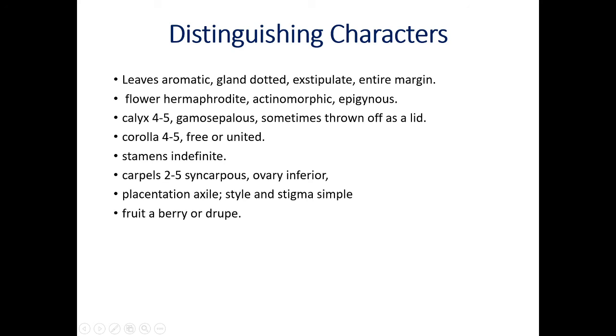Carpels 2 to 5, that means bicarpellary, tricarpellary, tetracarpellary or pentacarpellary. Syncarpous, carpels are fused, ovary inferior, that means epigynous flower is there. Placentation axile, when the ovules arise from the central placenta, it is called axile placentation. Style and stigma are very simple. And last one, fruit, berry or drupe. Dear students, these are the distinguishing characters of family Myrtaceae.